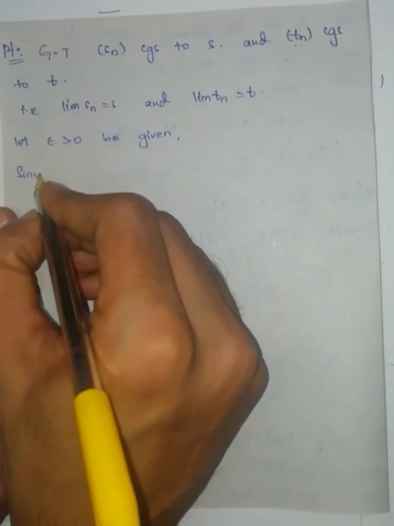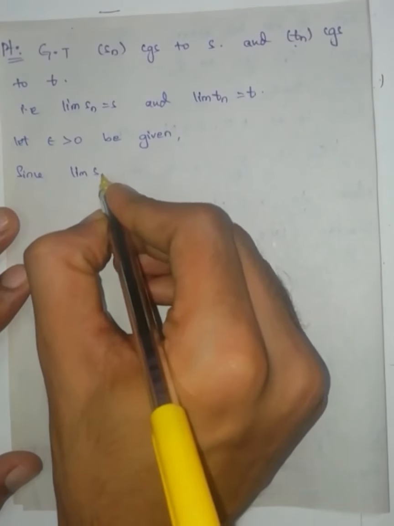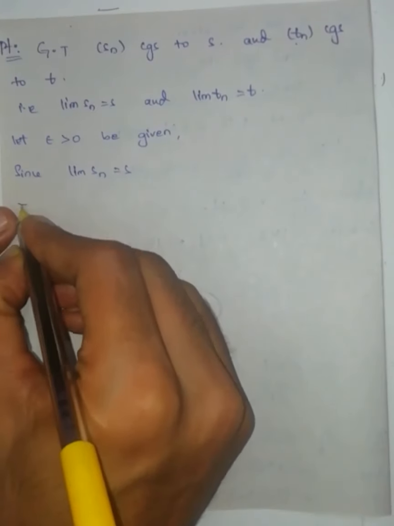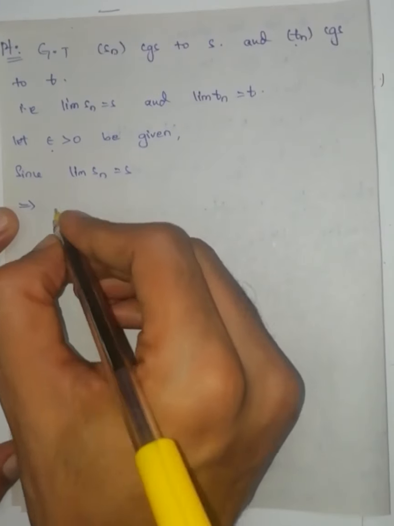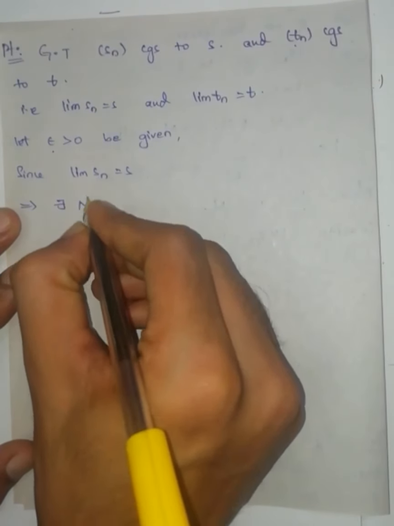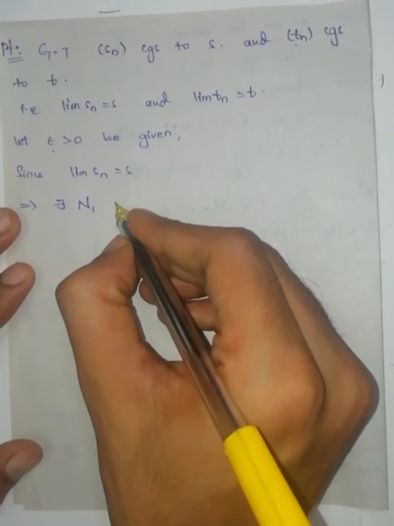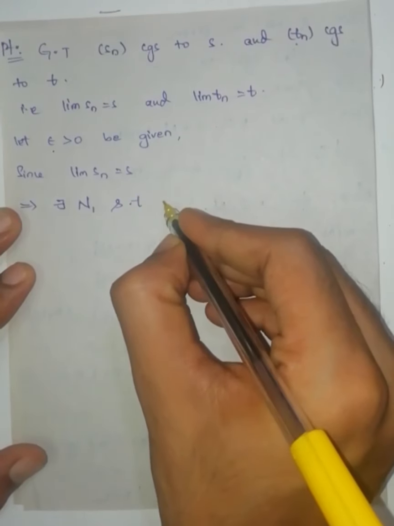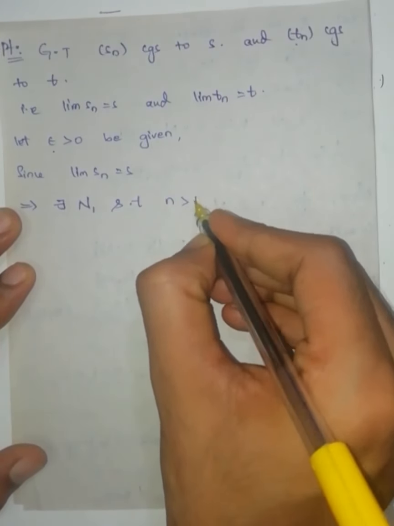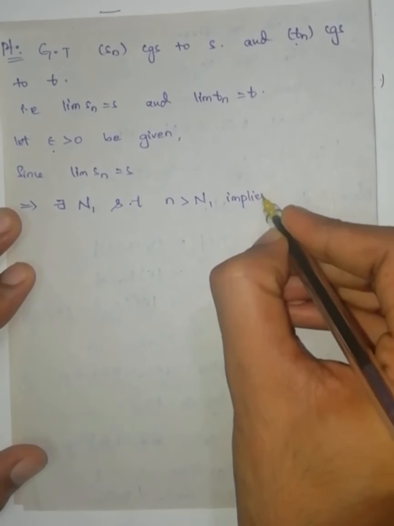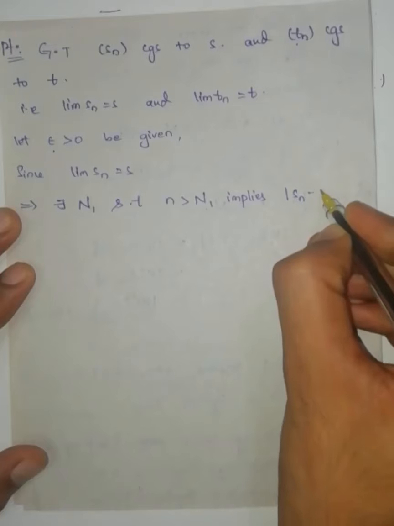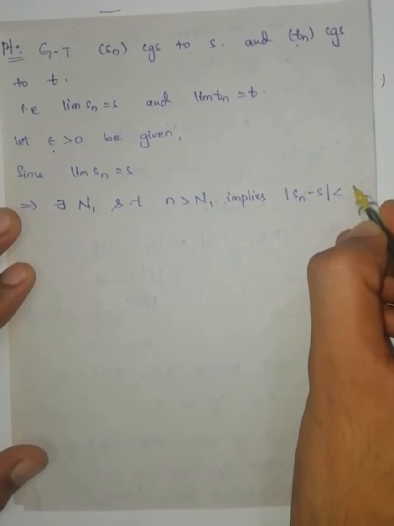Since limit of Sn is equal to S, I am going to write the definition of a limit. For each epsilon, there exists capital N1 such that for n greater than capital N1 implies modulus of Sn minus S is less than epsilon.